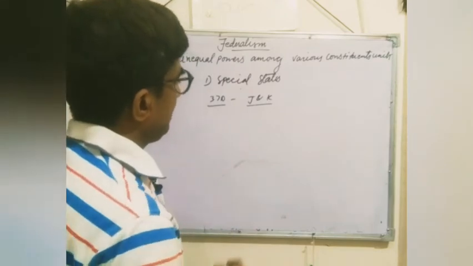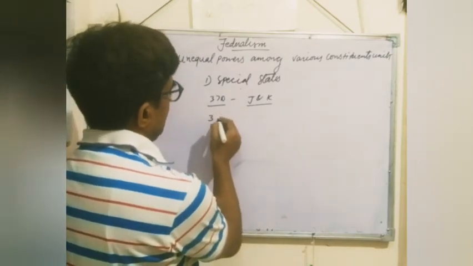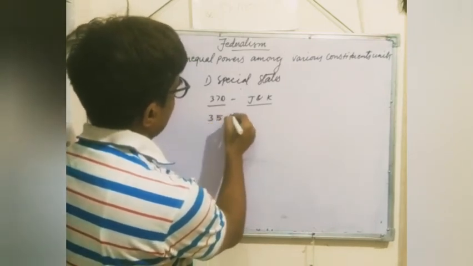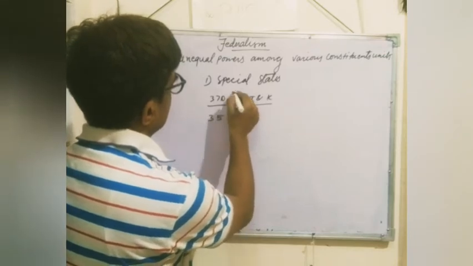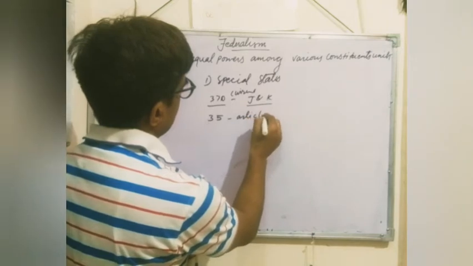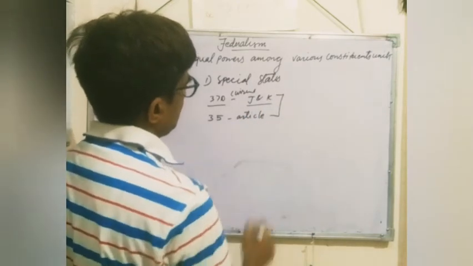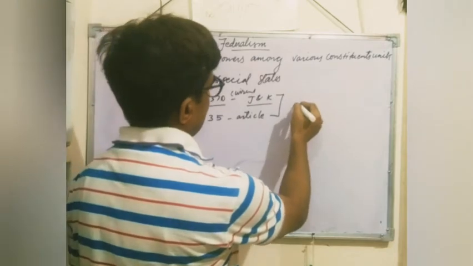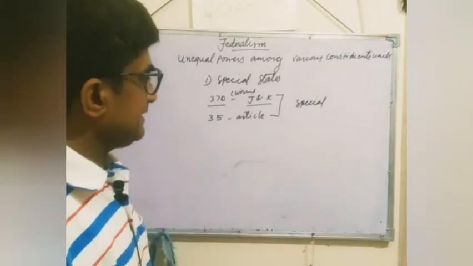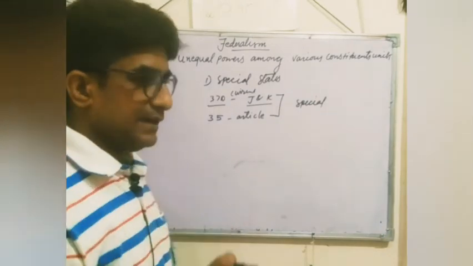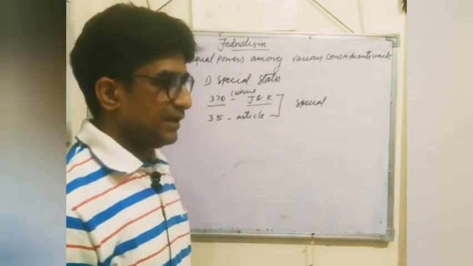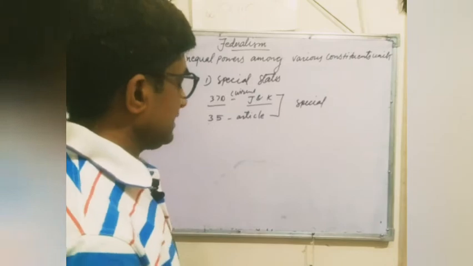Jammu Kashmir, second, Article 35A is also written there. These two decisions made Jammu and Kashmir a special state. This decision was imposed by the central government of India in 1947, and it continued in India for the last 70 years.